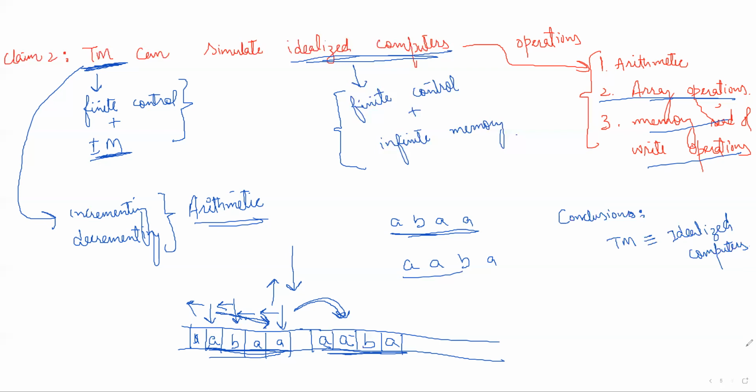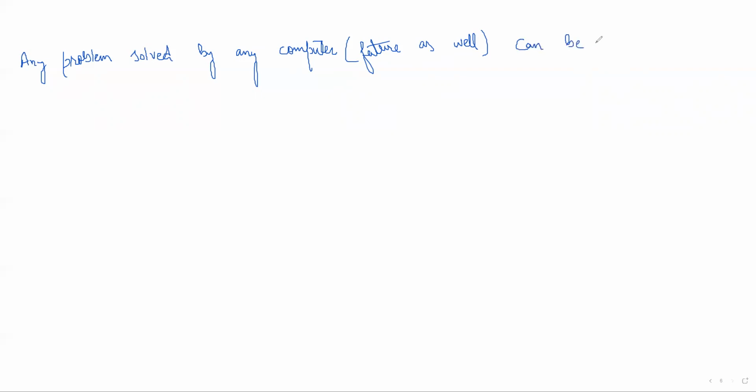It means from this we can say that any problem solved by any computer in the world, any computer, this computer may be in the future as well, any problem solved by any computer can be solved by a Turing machine, and vice versa.